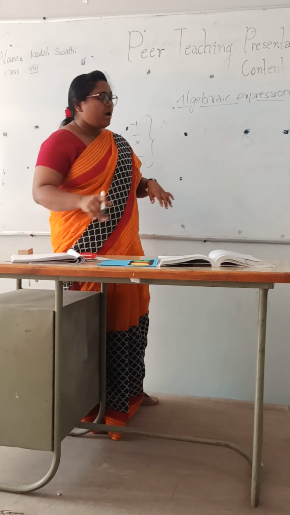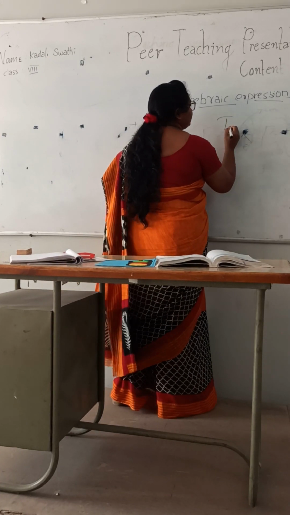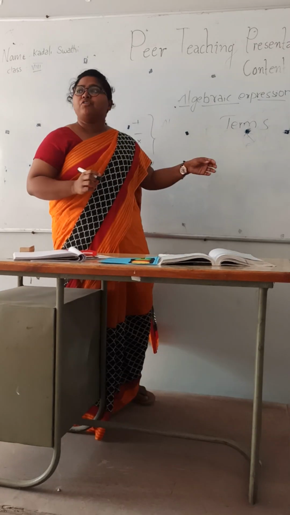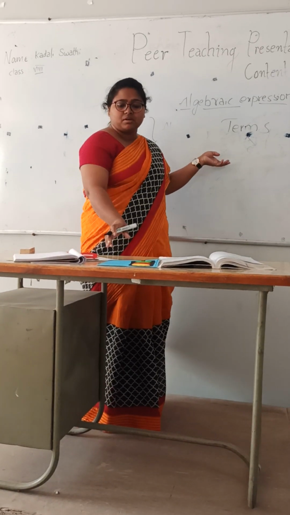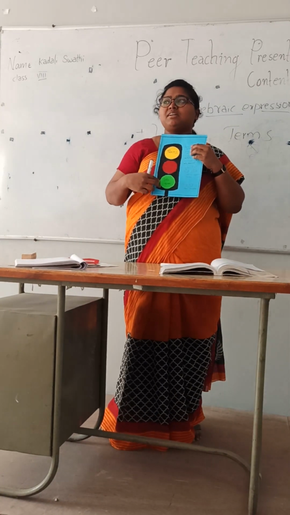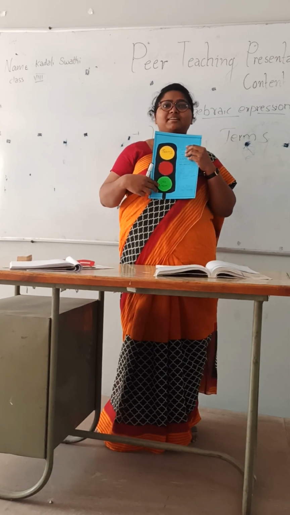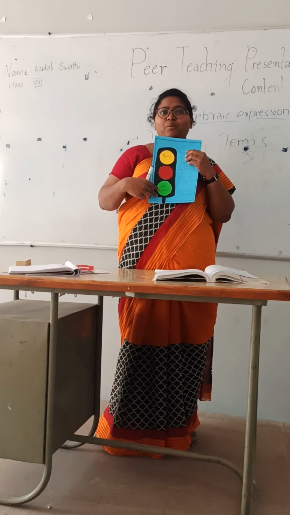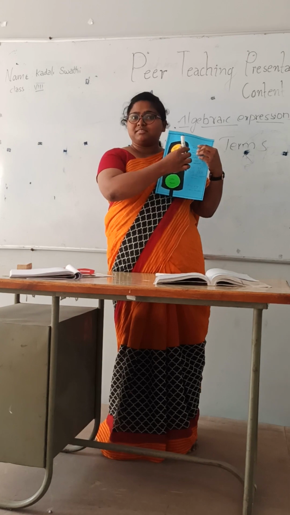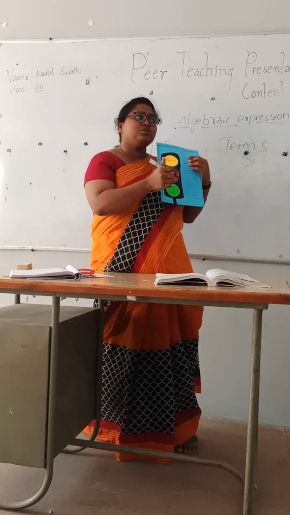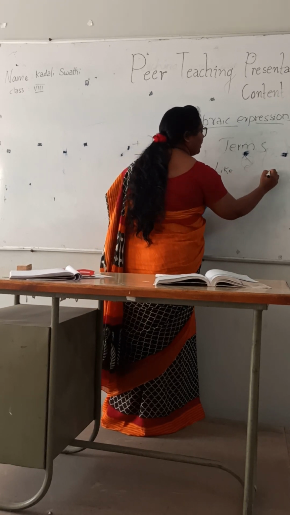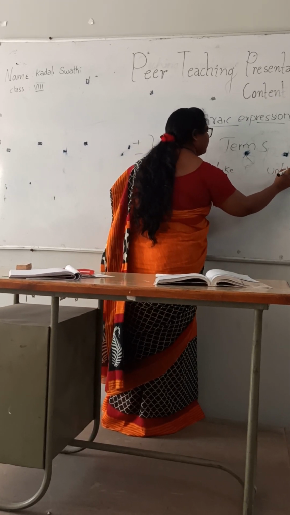So now, I will discuss terms. Now we'll move on to the topic of terms. See, have you seen the traffic signal lights red and green, right? For yes and no. So I thought to prepare it like this as yes and no. So there are two kinds of terms. One is like terms and another one is unlike terms.